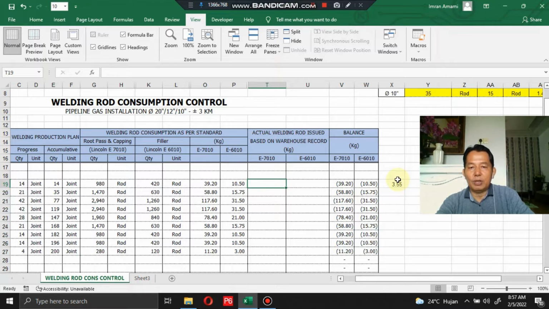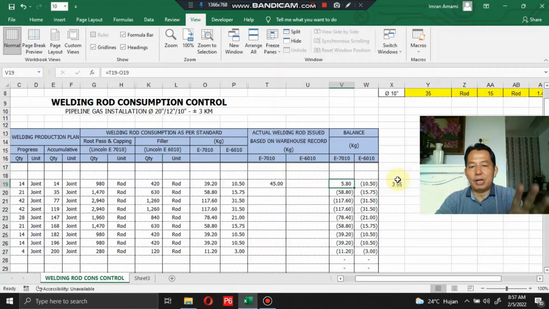Let's say the actual welding rod issued based on the warehouse record for the root pass and capping, we already used 45. Okay, 45. So what will happen? In this balance it shows a positive number.